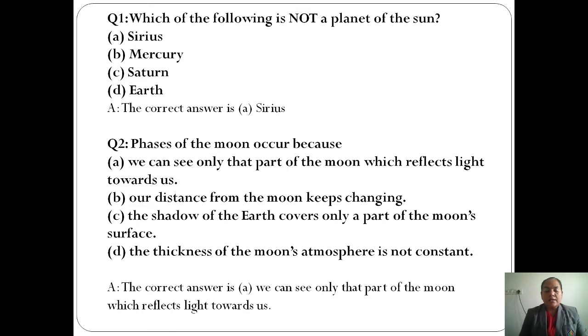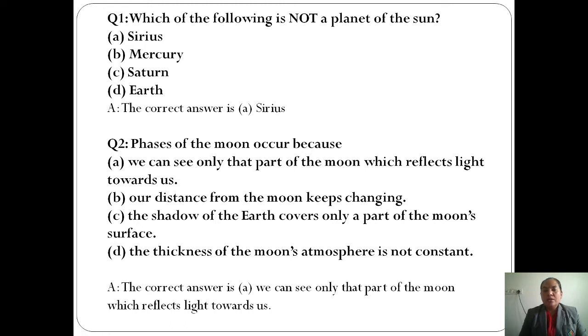Let us see the exercise part of this chapter. It has some questions. Let us see one by one. The question number 1. Which of the following is not a planet of the Sun? I'll repeat. Which of the following is not a planet of the Sun? There are 4 options. One is Sirius, Mercury, Saturn, Earth.